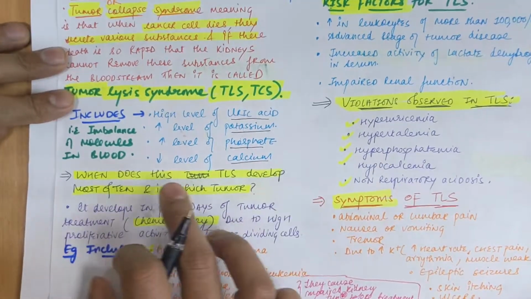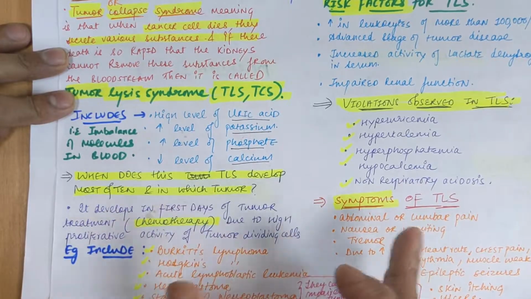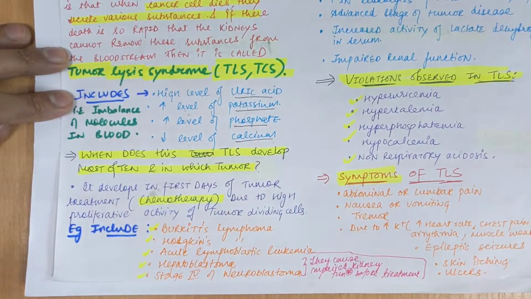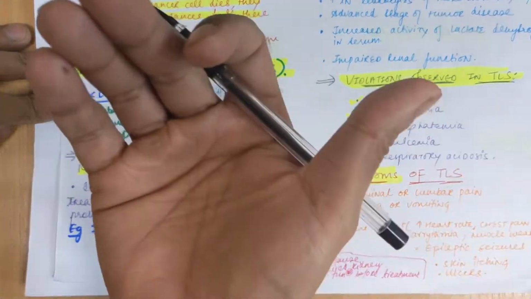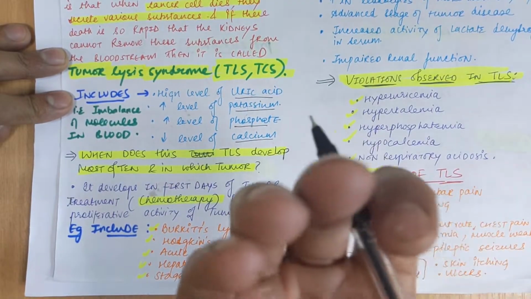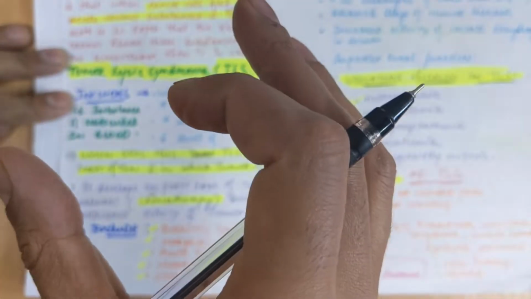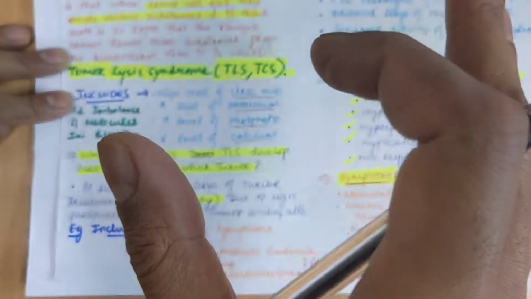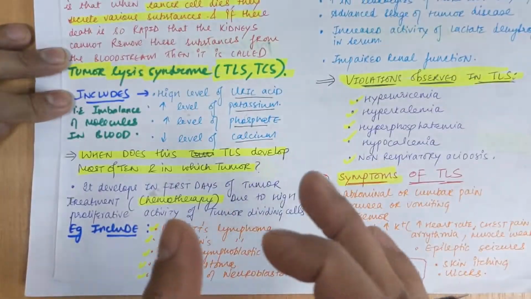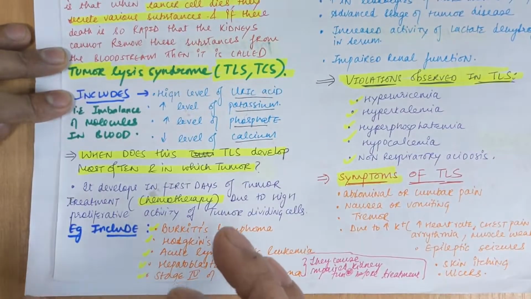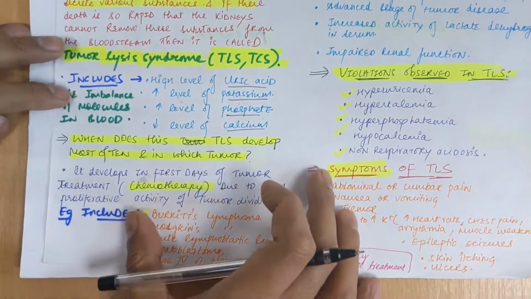So when does TLS develop most of the time, and in which tumors? It develops in the first days of tumor treatment, during anti-tumor therapy, which is chemotherapy. During that there may be highly proliferative activity of the tumor's dividing cells. These cells may be highly dividing during treatment with chemotherapy. In that case, the tumors can collapse and release toxic substances, which can lead to tumor collapse syndrome. So this occurs during the treatment.